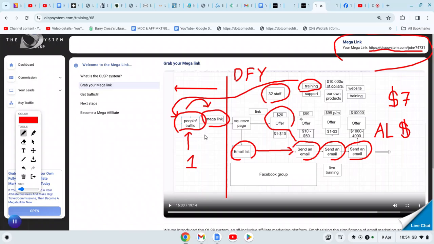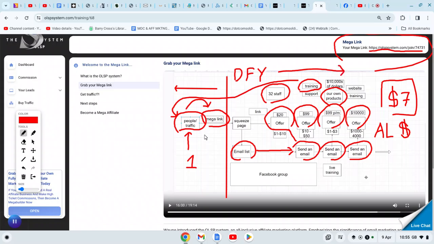Now you'll see here, he's promoting low ticket offers. He's promoting monthly recurring offers. He's promoting high ticket offers. You don't have to buy any of these. He created his own product, so he can do that for you. All you're paying is a one-time $7, and all of this, everything over here, is all done for you.